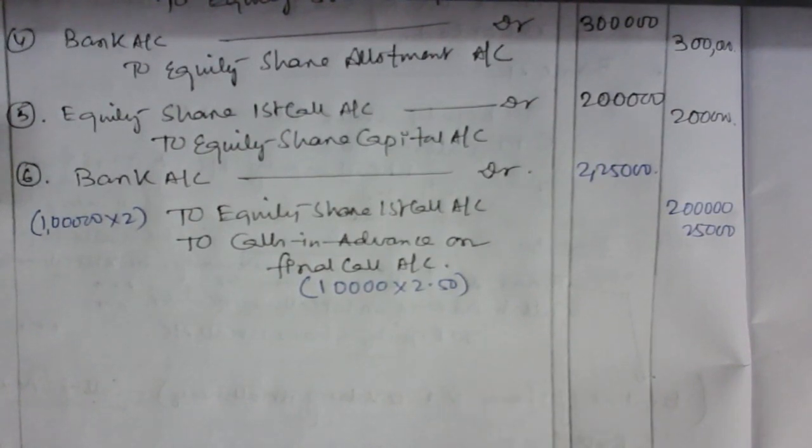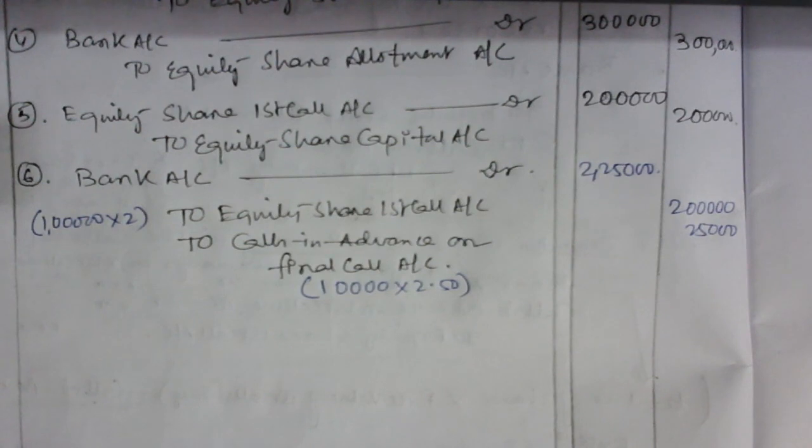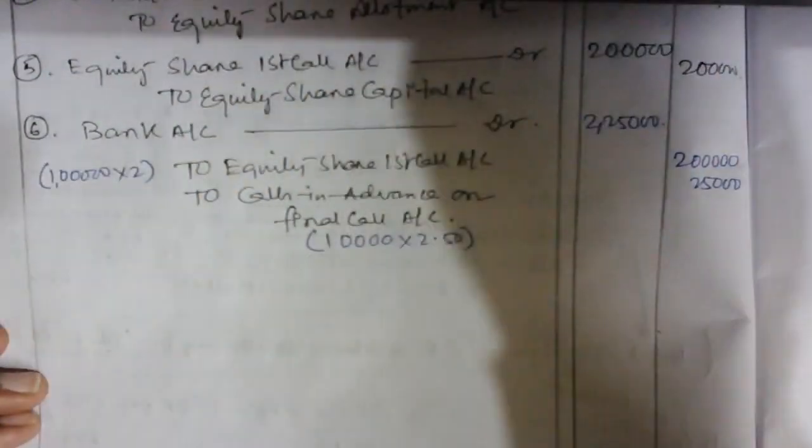No problem at all. Now we are going to do the final thing. See, number 7.